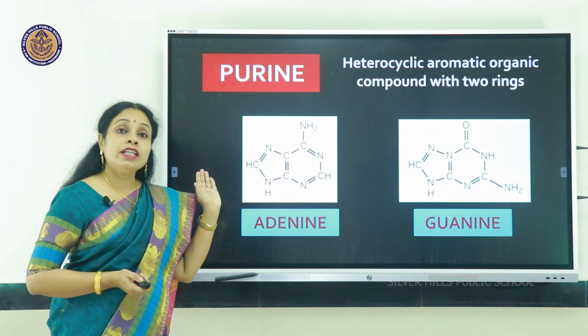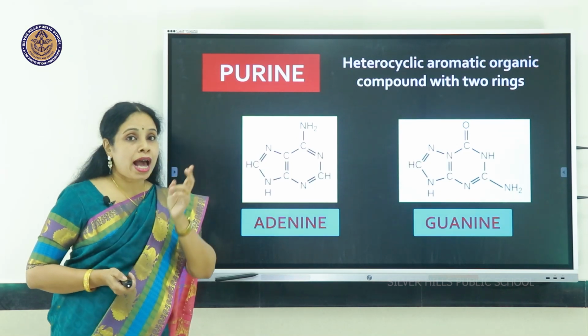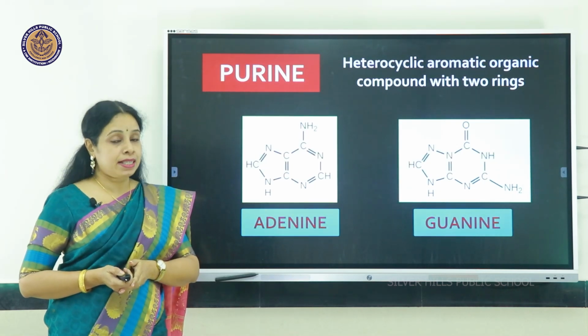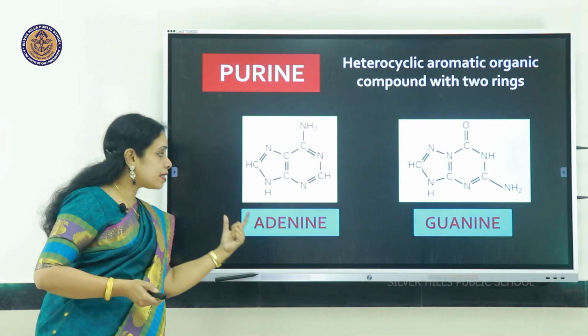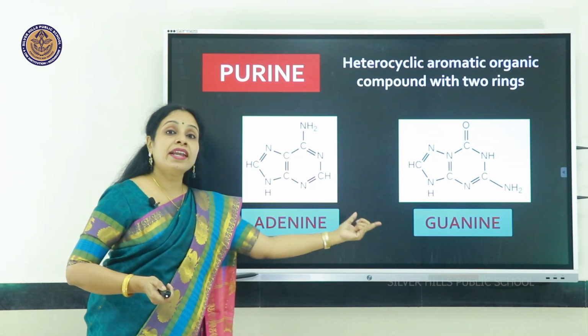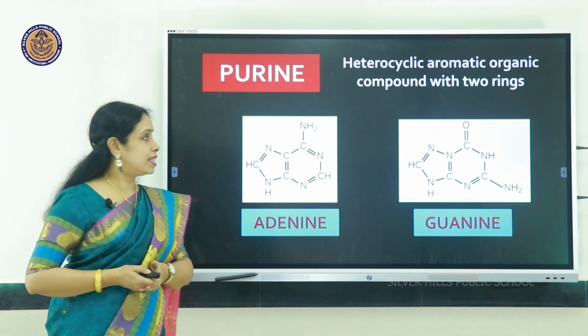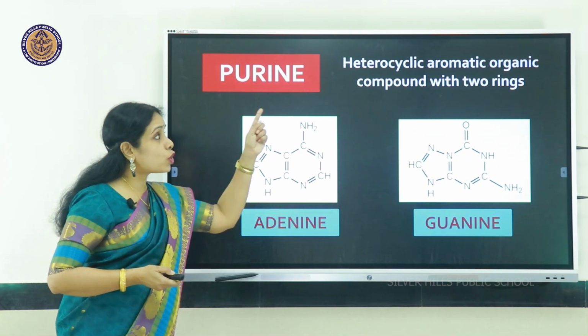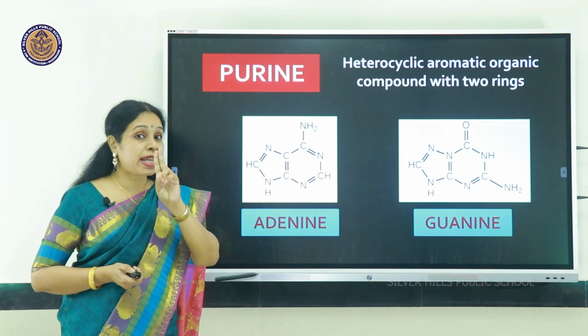Now going on to the nitrogenous bases, they are classified into two as purines and pyrimidines. Purines, you can see examples are adenine and guanine, A and G. They are the purines. So they are heterocyclic aromatic organic compounds with two rings.